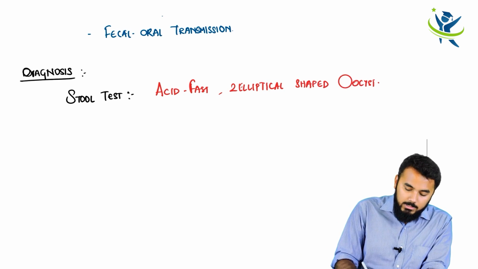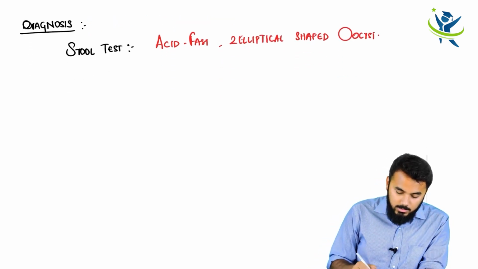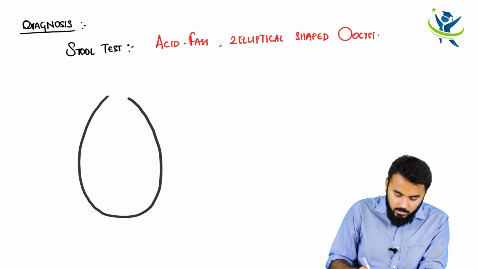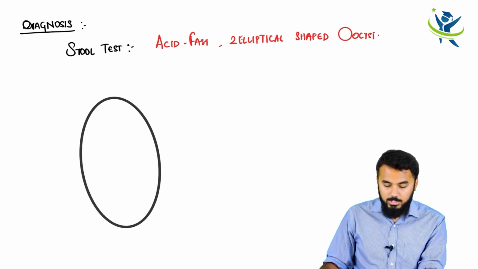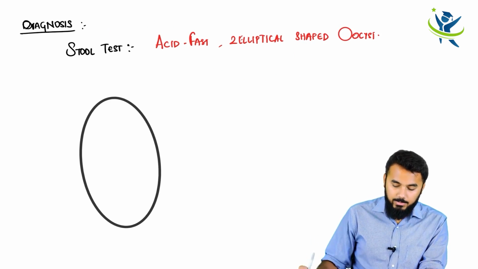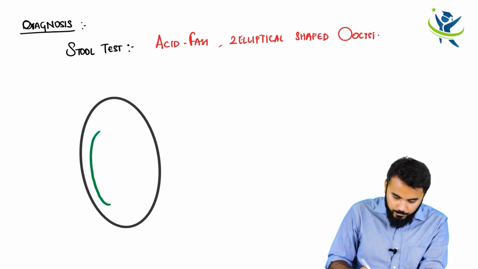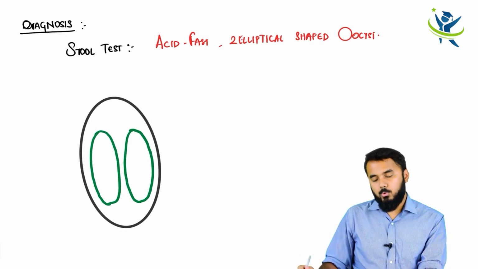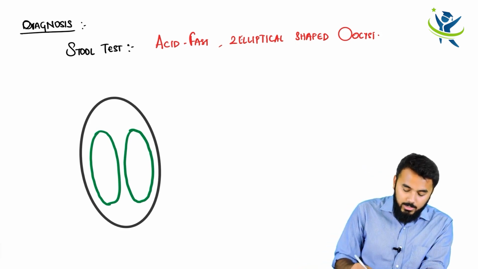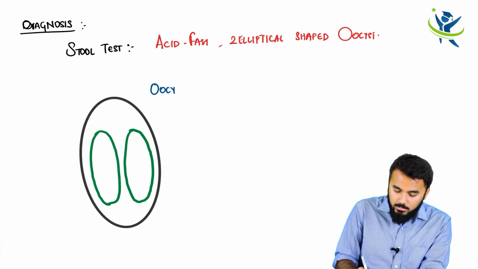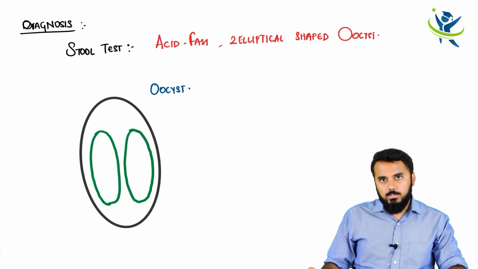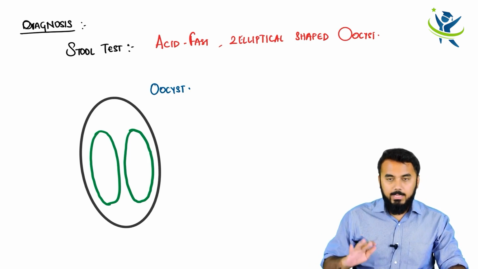Now, let me draw it. This is called an elliptical shape. In this elliptical shape, you would find two more important things. This picture which I have drawn here is called an oocyst. This is an elliptical shaped oocyst. I have only drawn one, but there are actually two.